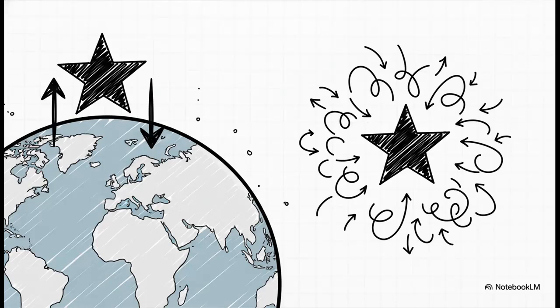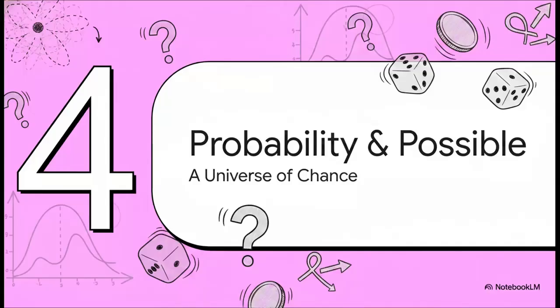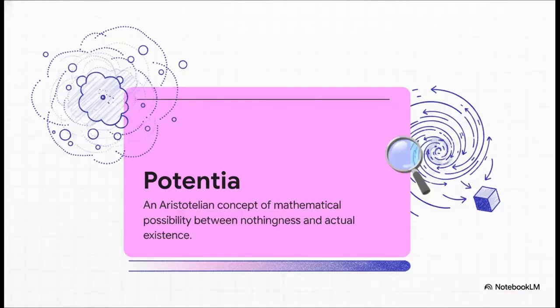Similarly, wave and particle only have meaning based on the very specific experimental context we use to measure them. Let's see how this builds as we move to Chapter 4, Probability and the Possible. So if we can't definitively pin down an electron's path and we can't perfectly describe what it is, how do physicists even map out this reality?